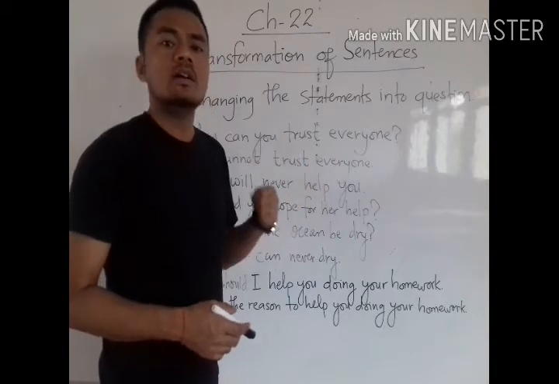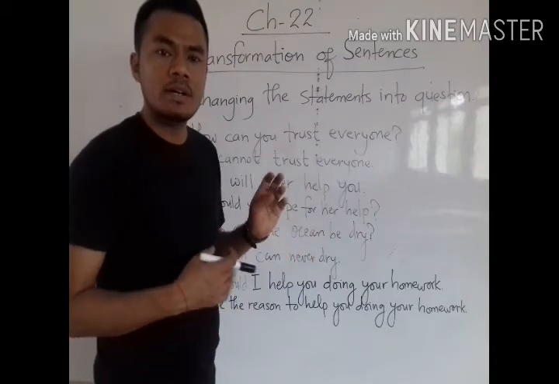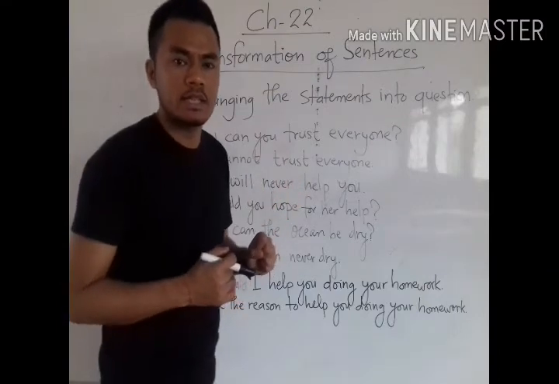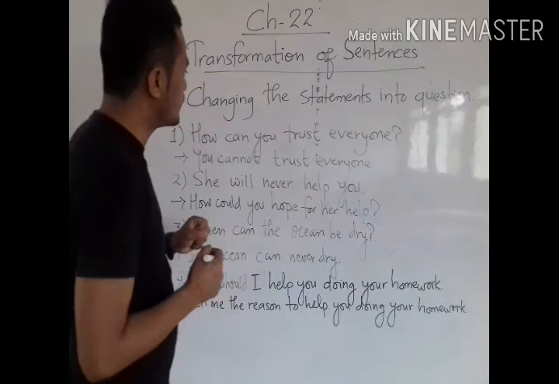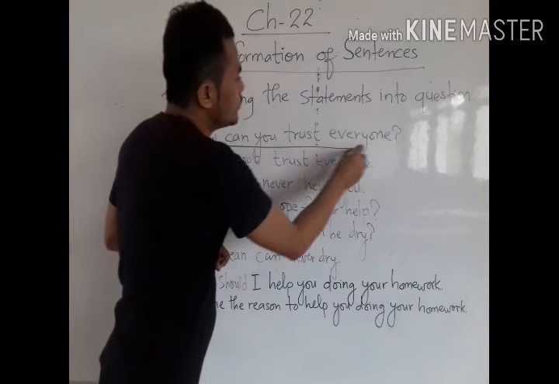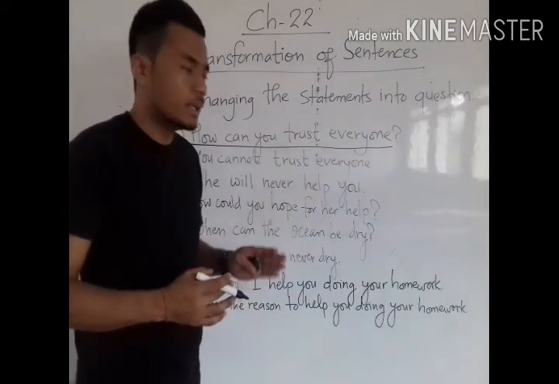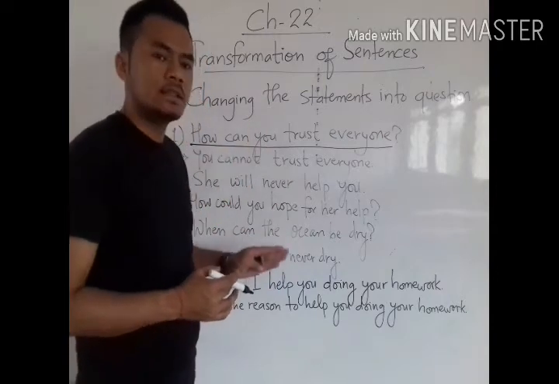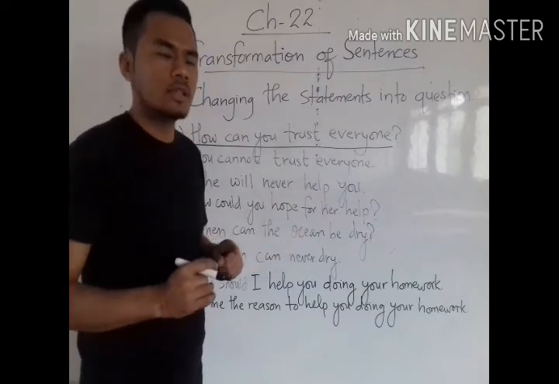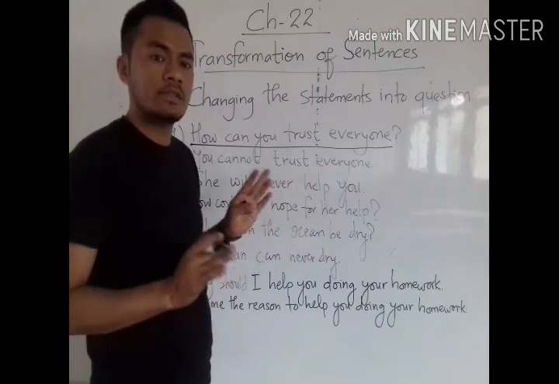And here we are learning not to change the actual meaning. So the meaning will remain the same, but the form of the sentences will be different. Okay, but the meaning will remain the same. See, for example, how can you trust everyone? See, these sentences I have taken are from the exercises you have in your book. Some of the sentences are made by myself and some I have taken from your exercise.